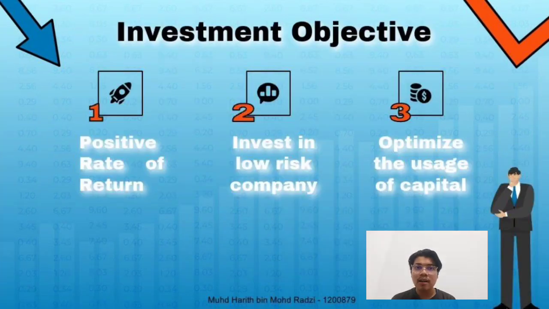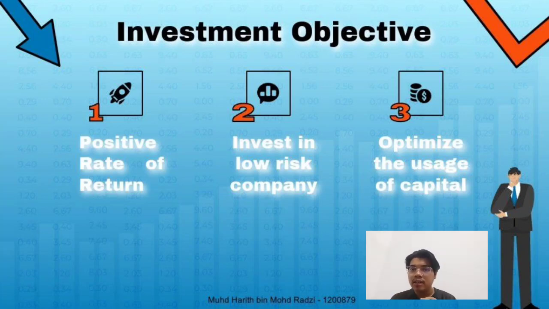First, let's talk about our group investment objective. In this investment game project, we have been given the task to generate profit by buying and selling stock with an initial capital of 100,000 ringgit Malaysia each within a period of 8 weeks. Among our investment objectives is that the rate of return of each transaction performed is positive. At the end of the game, the profit must increase the value of our net group's asset.